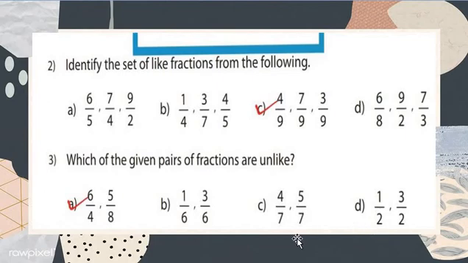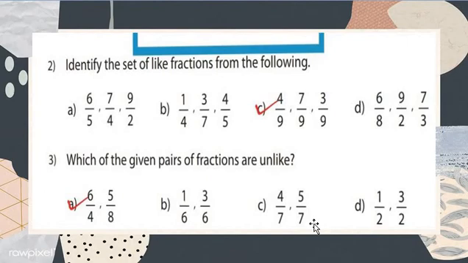Now 4 upon 7, 5 upon 7. Let's check the denominators: 7 and 7, both are the same number. So both are examples of like fraction, meaning both digits are the same.